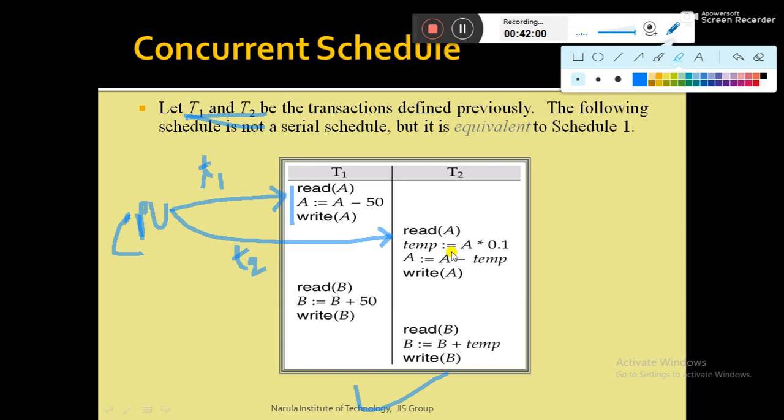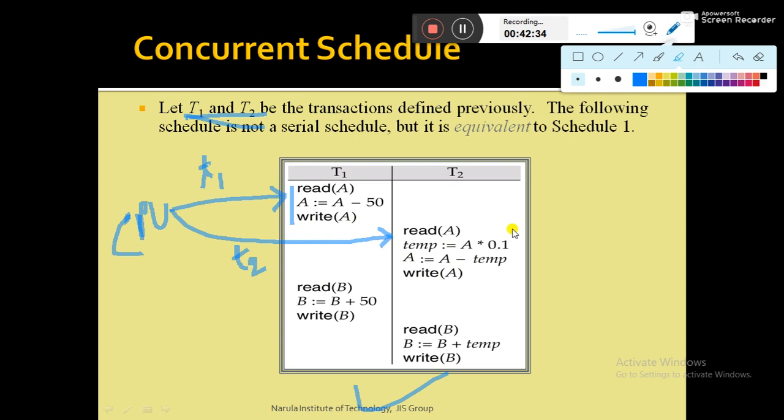Again, in reality it executes one transaction at a time. So the CPU now moves to transaction T2, meaning the CPU is not waiting for transaction T1 to complete its execution. It moves to another transaction, T2.